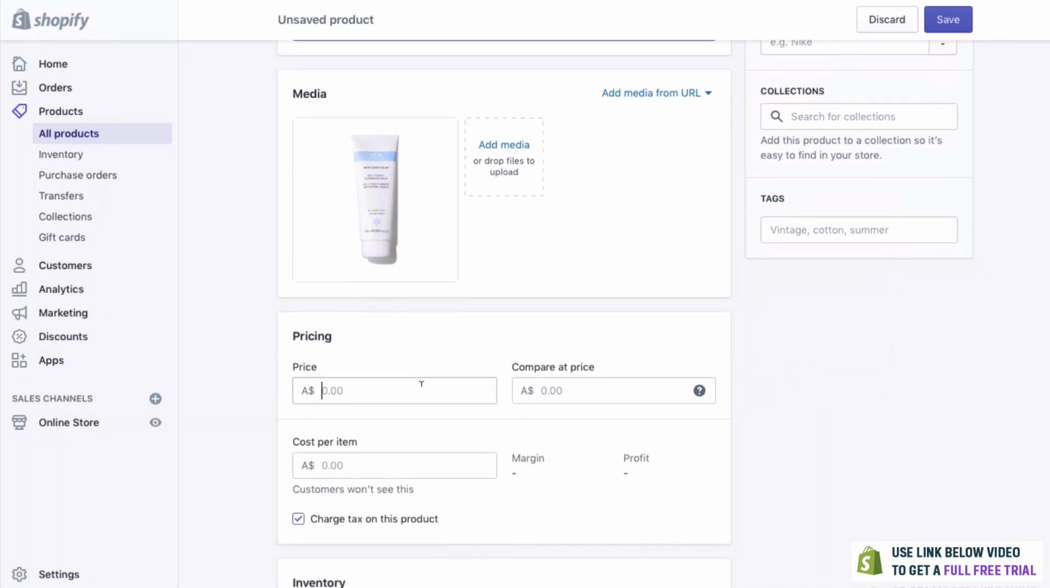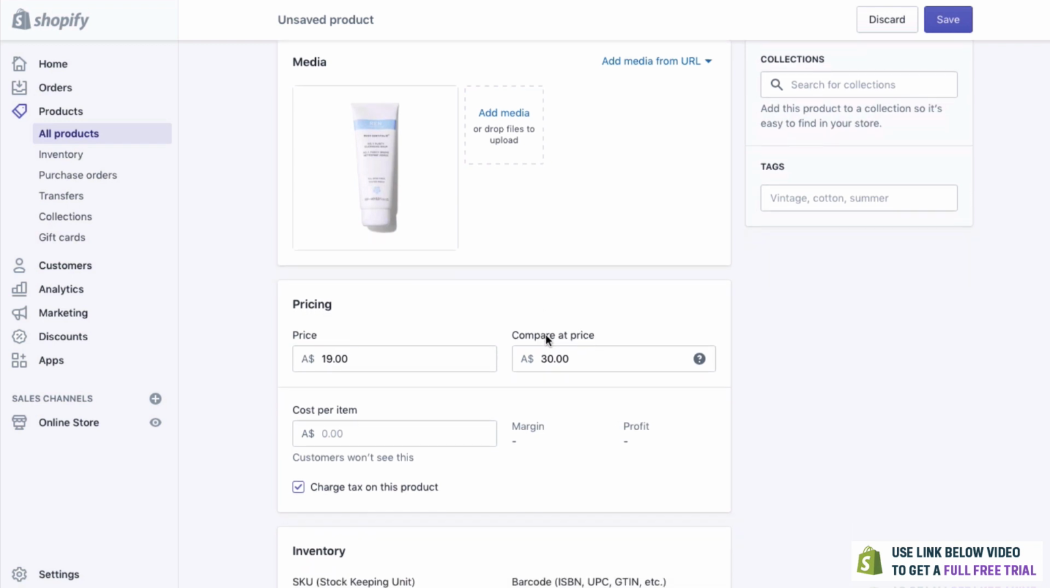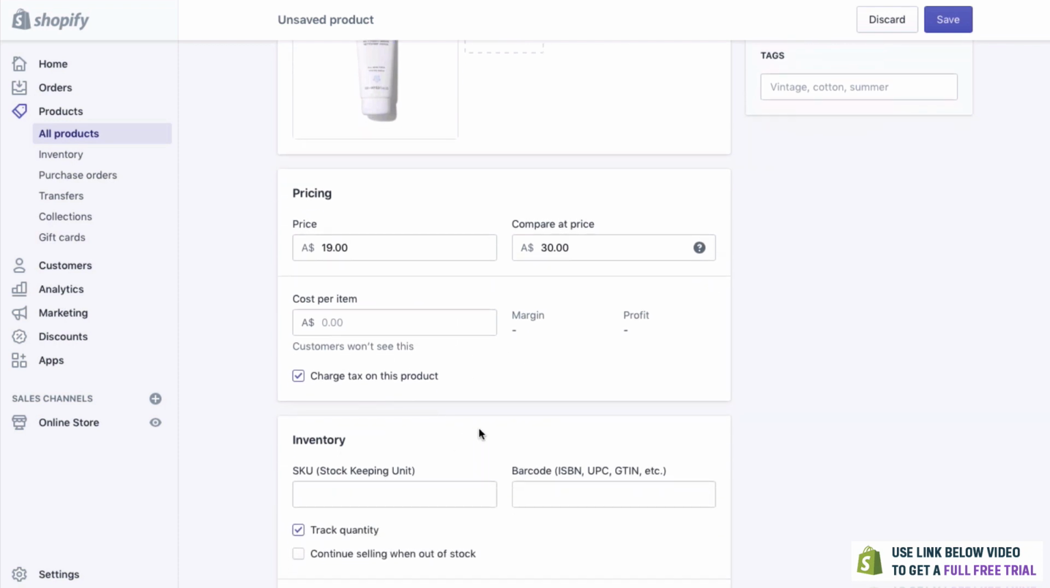Then we can, of course, put our price in here. So let's say this is going to be $19. And you've got your compare at price. Now, compare at price essentially means what the price was if the product is on sale. So let's say that this was on sale, and its original price was $30. We can put that in here. And what this is really going to do is show that this is on discount, and it's going to encourage people to buy more.